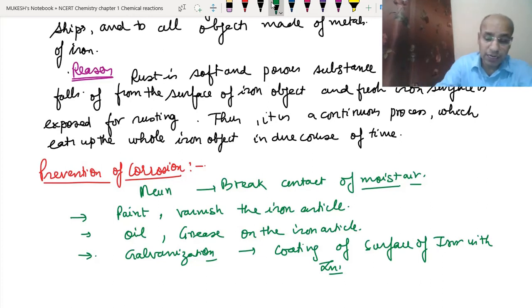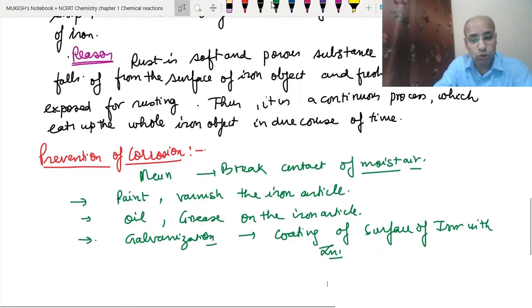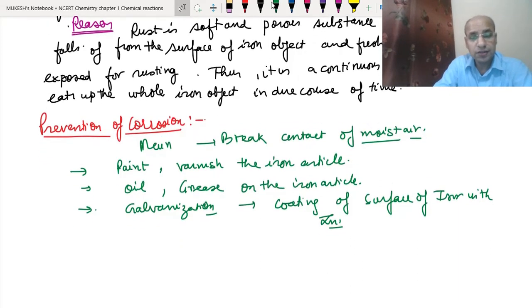Now there are some advantages of corrosion. As I just told you, zinc corrodes, but this layer doesn't get peeled off. So this is the advantage of corrosion also. Corrosion is advantageous in most metals, except silver, iron and copper. In most of the other metals it is advantageous because this layer does not fall. So let's study the advantages of corrosion.